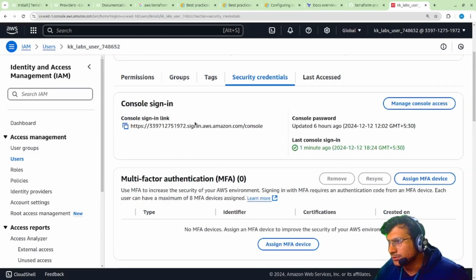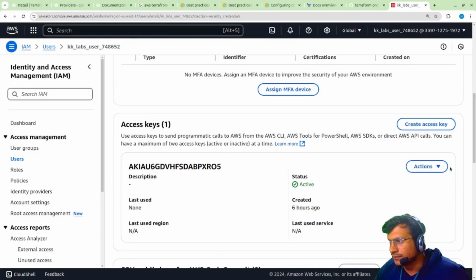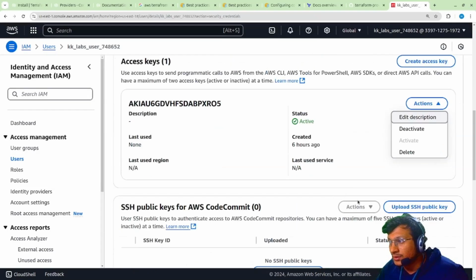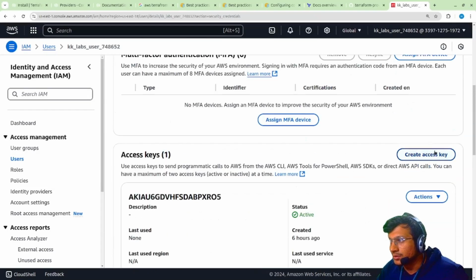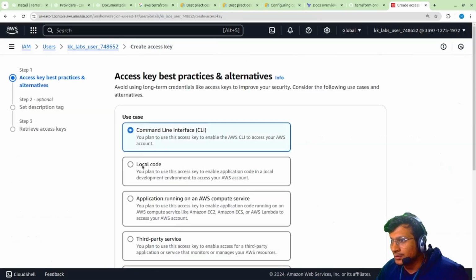Security credentials, manage console access. Yeah, one access key is active, but I'm not sure. I think this particular one is not available. I'll just create a new access key. This is access key 1. I'll create a new one for my use for Terraform.